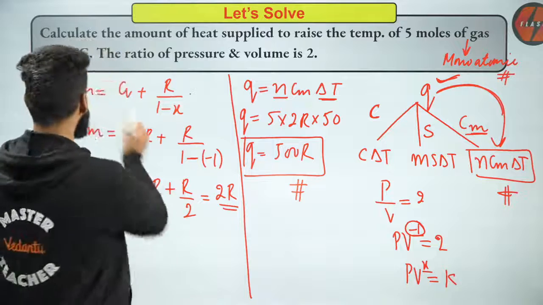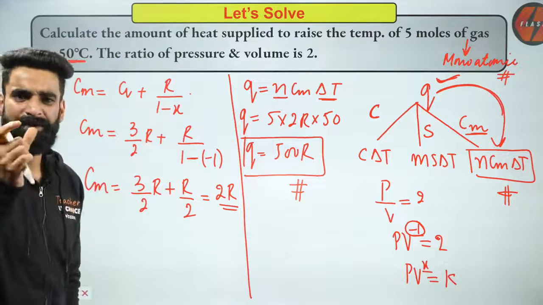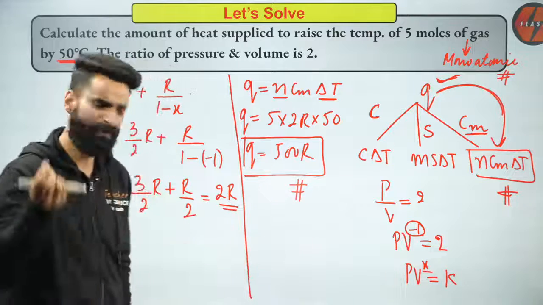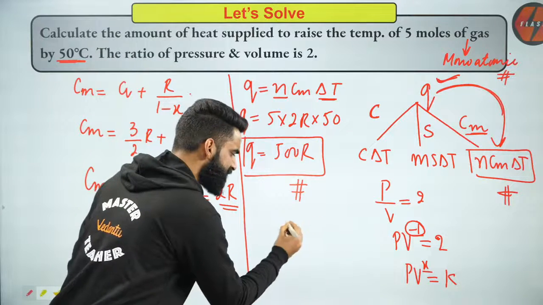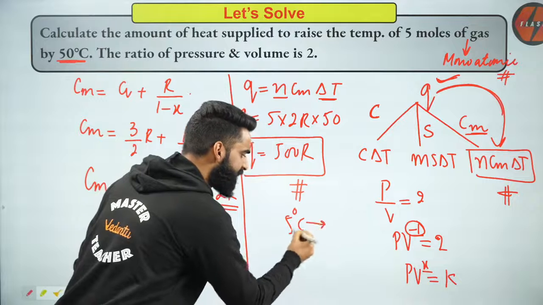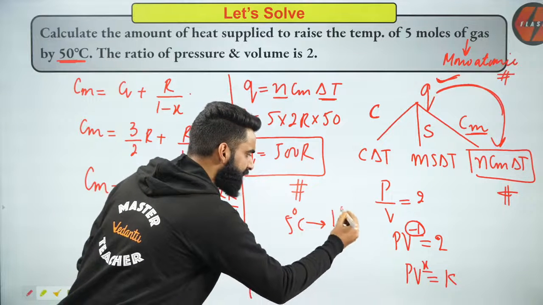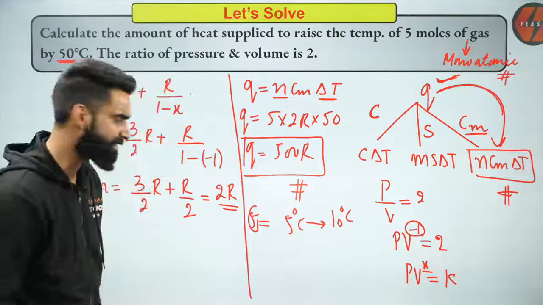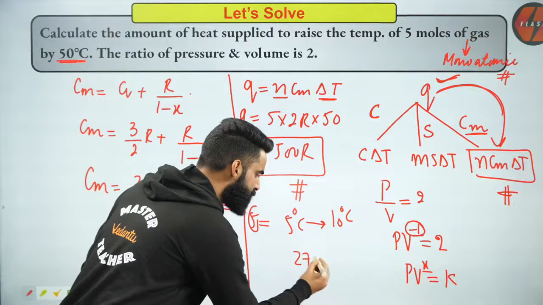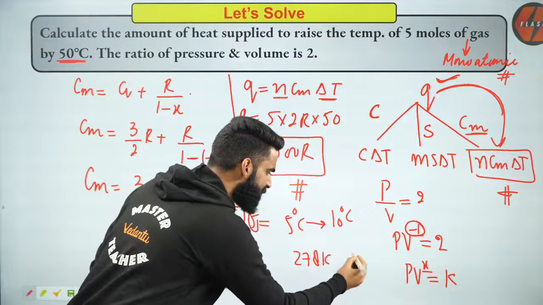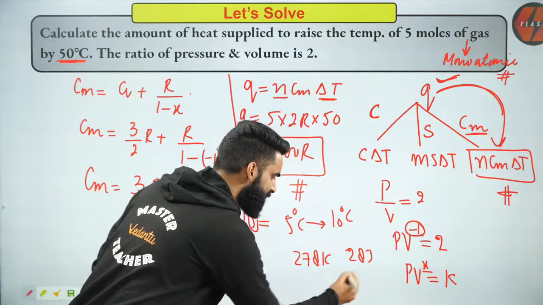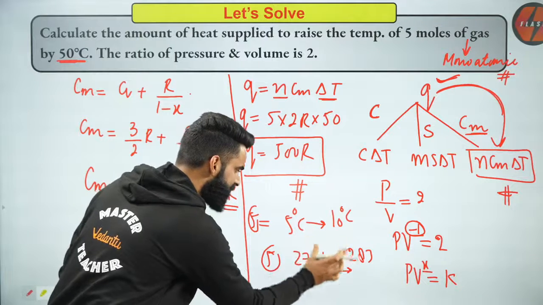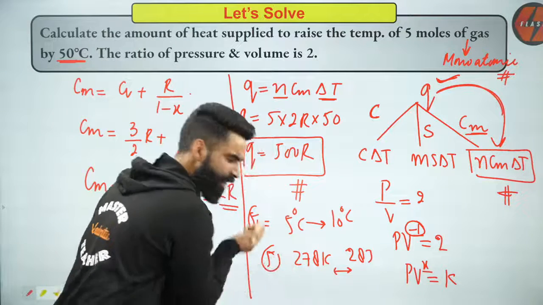Saurabh, this is the change in temperature. If you calculate the change in temperature in Kelvin or degree centigrade, it's going to be the same. For example, I have a system which is at 5 degrees centigrade. Now I'm increasing its temperature from 5 degrees to 10 degrees centigrade. What is the change in temperature? Change in temperature is 5 units. Now 5 degrees centigrade means 278 Kelvin, and 10 degrees centigrade means 283 Kelvin. Still the change is 5 units, right? Whether you calculate the change in degree centigrade or in Kelvin, it's going to be the same.